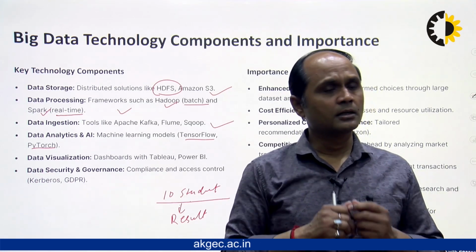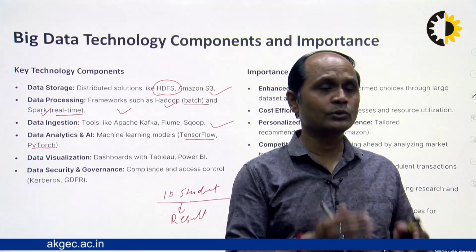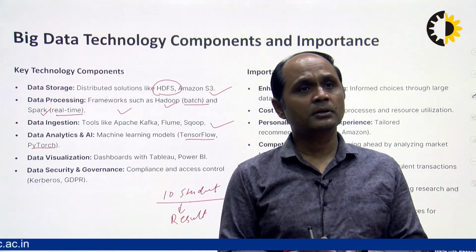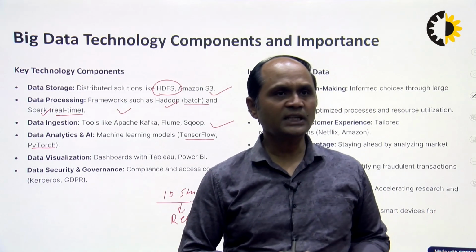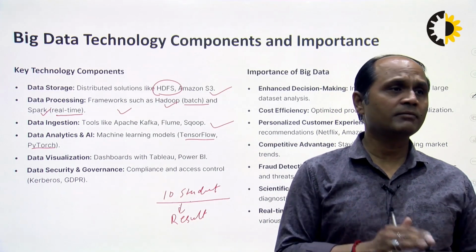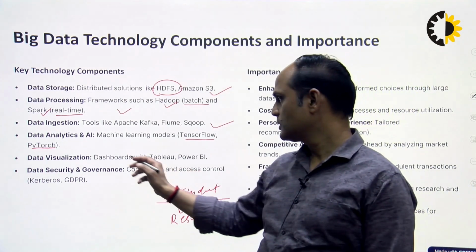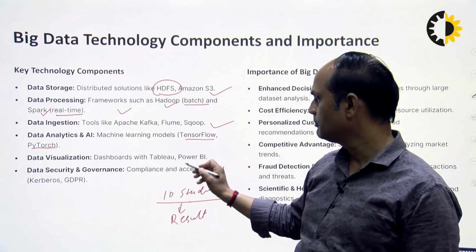It does not give the correct result, because the tools are developed for large amounts of data. Their training is on large amounts of data. So we use large amounts of data for the processing of big data.